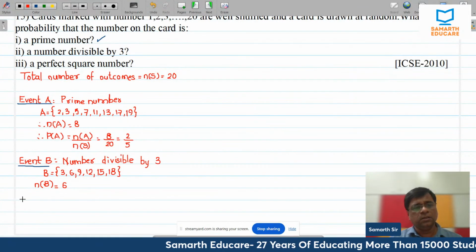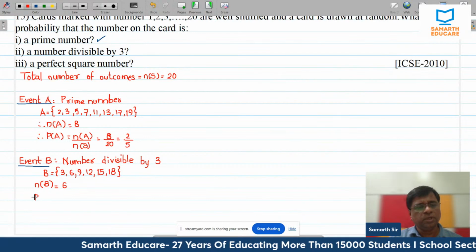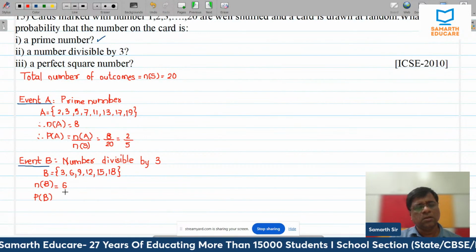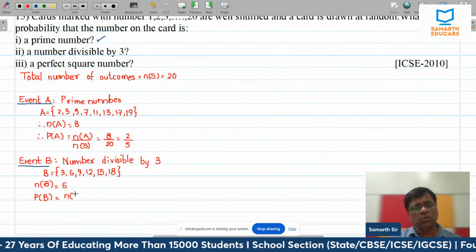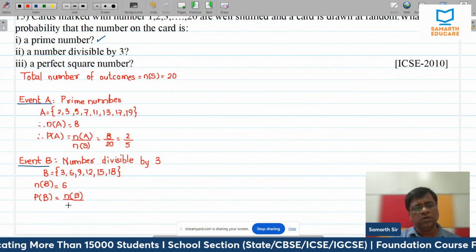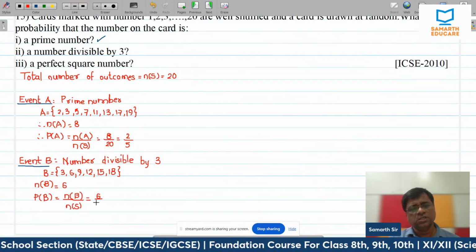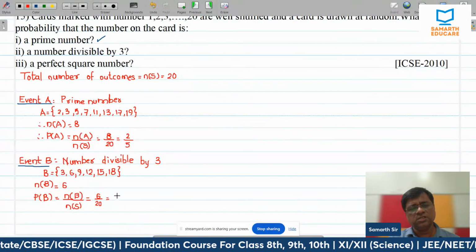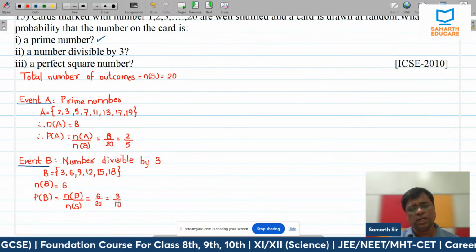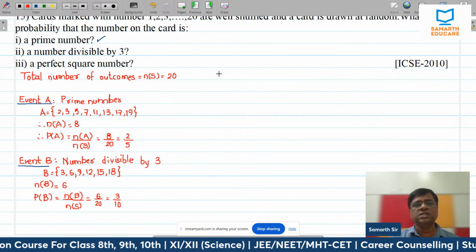Okay, and P of B is number of favorable outcomes, that is n of B, divided by total number of outcomes, that is n of S, which is 6 upon 20. If I divide this by 2, that becomes 3 upon 10. Then the last part, event C.